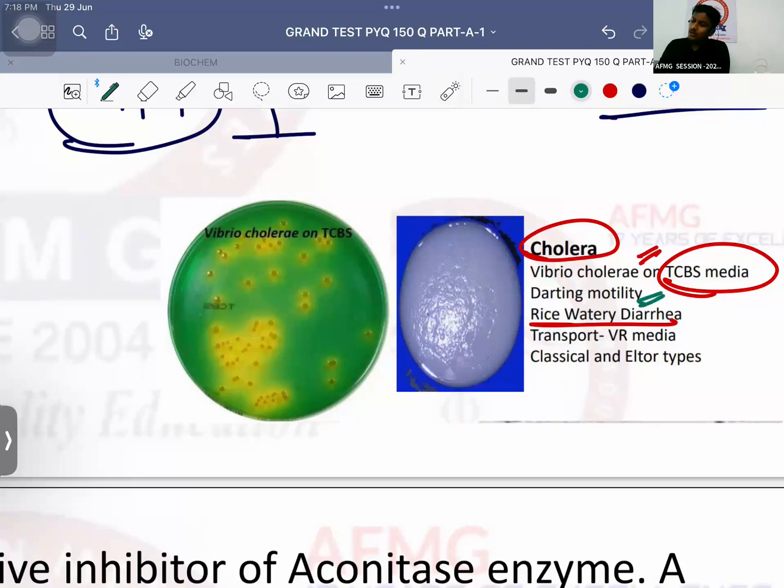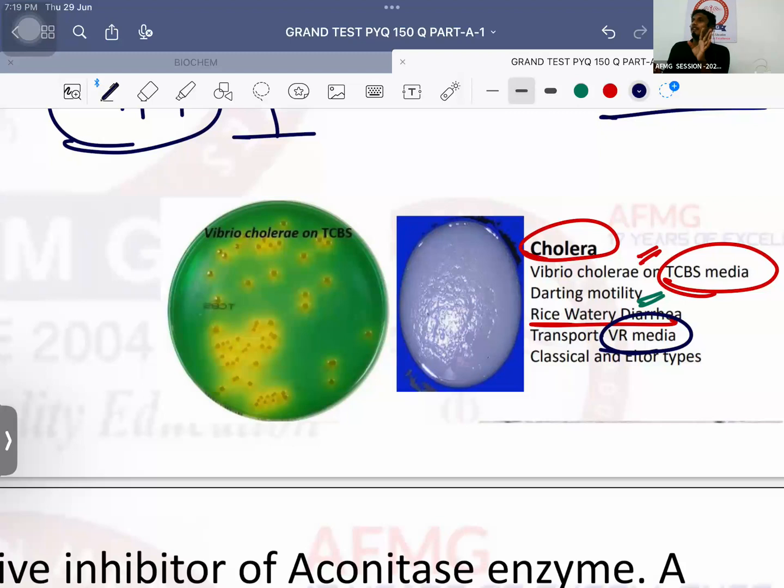Which kind of motility is seen with cholera? Darting motility. Transport media used is Venkatraman Ramakrishnan, VR media. Okay, classical and El Tor varieties we have. Important is twitching motility is seen with. Very good. Trichomoniasis. Please remember this. Okay? Oh, sorry. Then important. Darting motility is seen with Vibrio cholerae. Tumbling motility. Listeria. Then, sorry. Falling leaf-like motility is seen with Giardia lamblia.